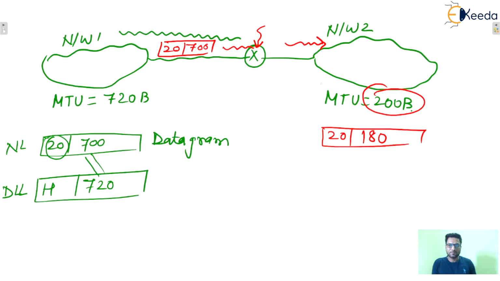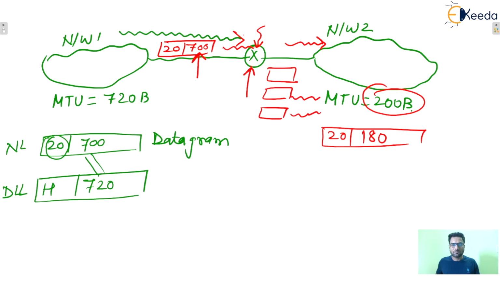So here the maximum data size is 180, but the incoming datagram has size 700. So this incoming datagram must be fragmented by this router. Then various fragments will be there, and these fragments will be forwarded, and at the receiver end these fragments will be combined again.